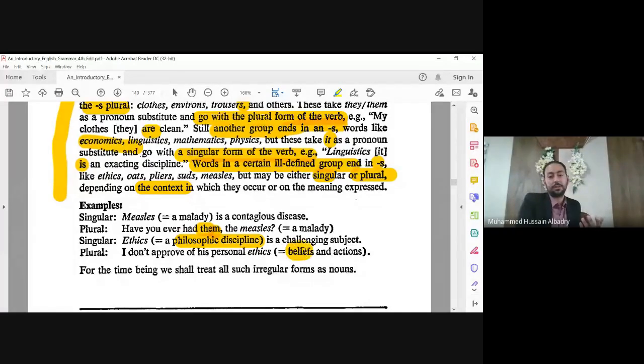"I don't approve of his personal ethics. His personal ethics are not good." Why plural? Because here I mean beliefs and actions. When ethics means beliefs and actions, it is plural. When ethics means a philosophical discipline, it is singular. You see here, it depends on context.